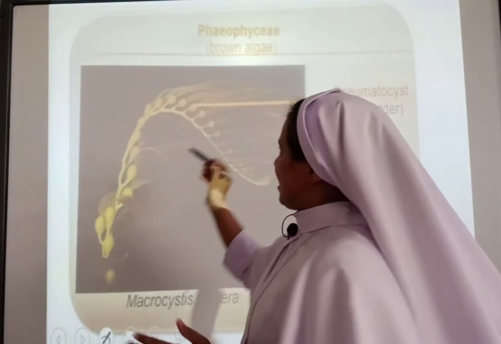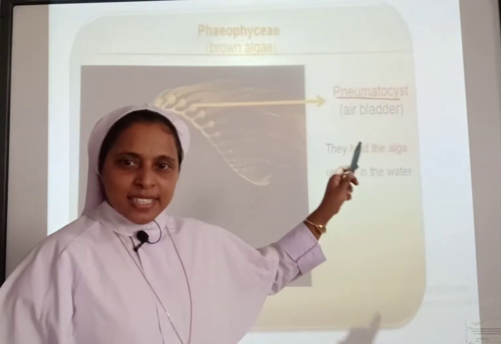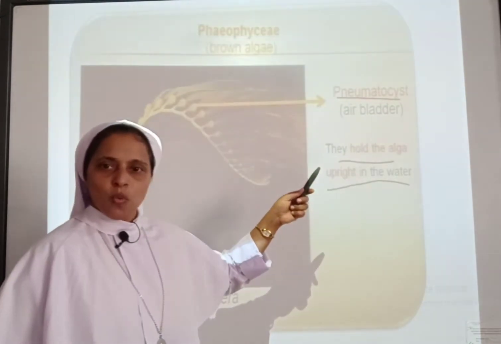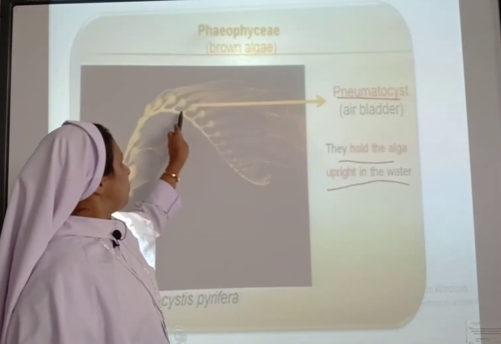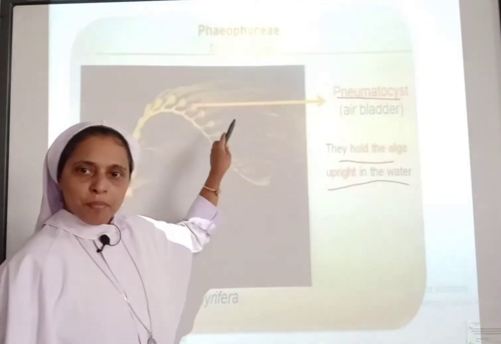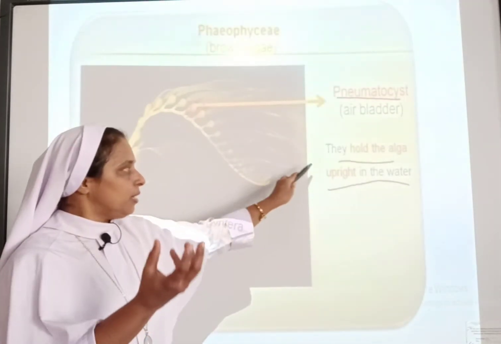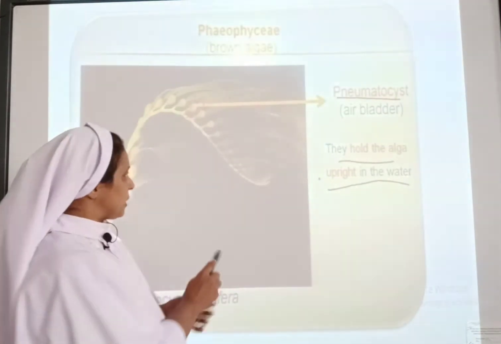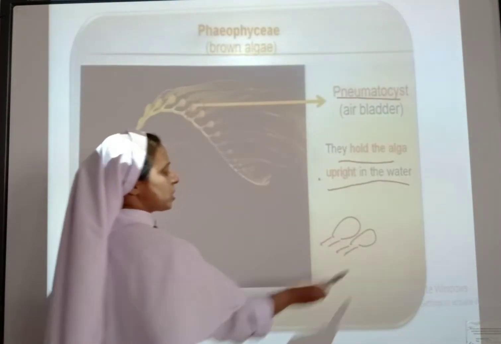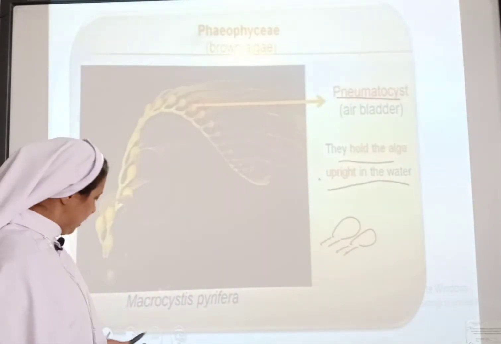Sometimes the Phaeophyceae have air bladders, the pneumatocysts. They hold the algae upright in the water. You can see here the structure is in this form, this air bladder type of structure. They are called pneumatocysts, and they hold the algae in an upright posture.